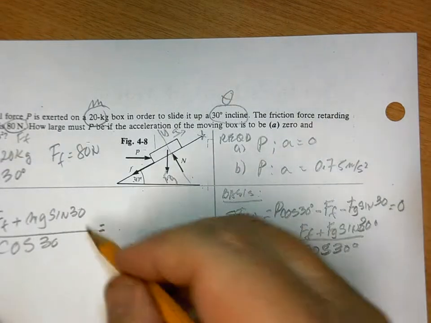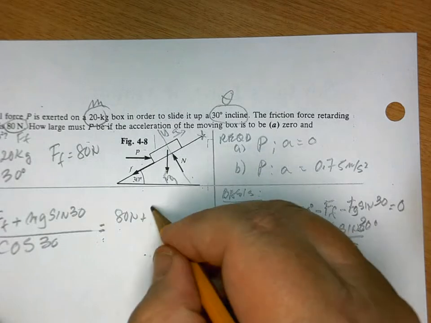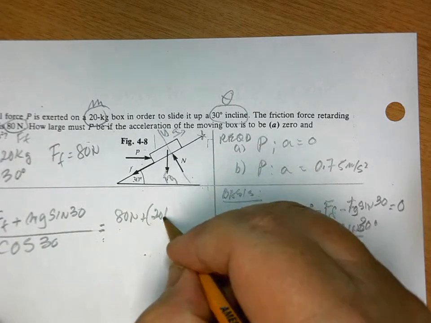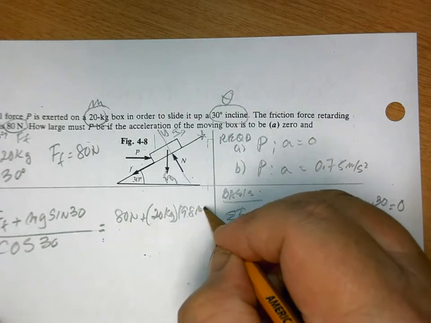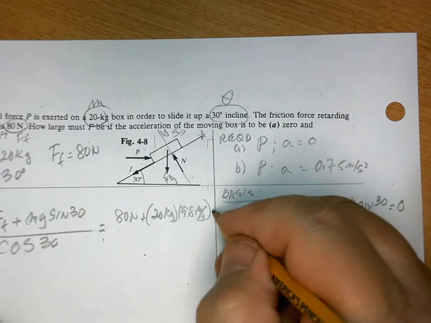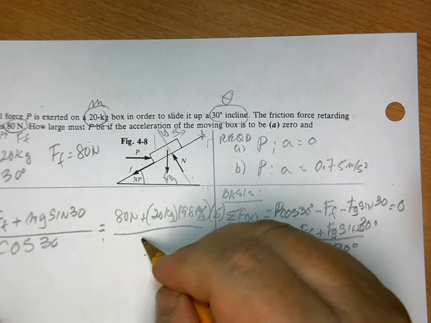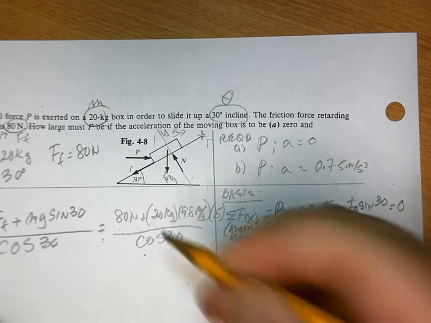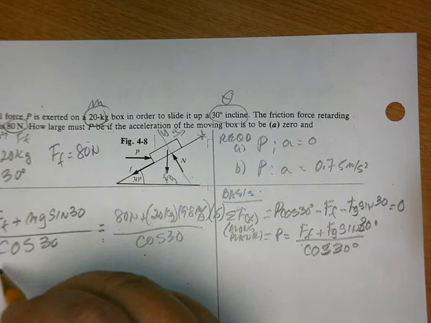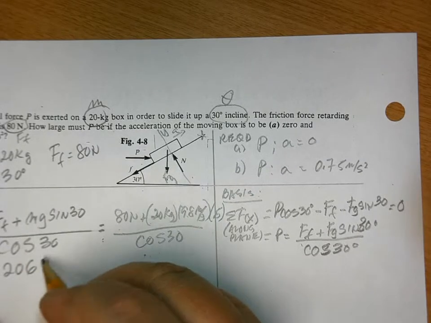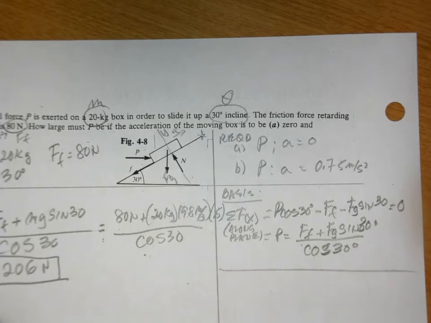Is equal to, FF is given 80 newtons plus m is 20 kilograms, 9.8 meters per second squared, times 0.5, which is sine of 30, divided by cosine of 30. I don't know what it is offhand, but I do know the answer is going to be, P is going to be 206 newtons. Okay, that's for the first one.